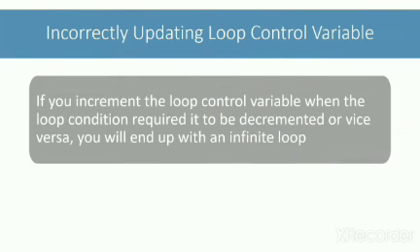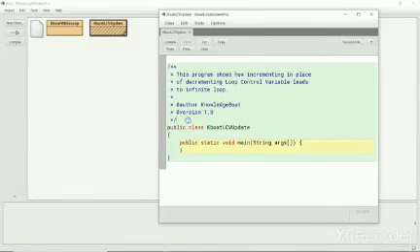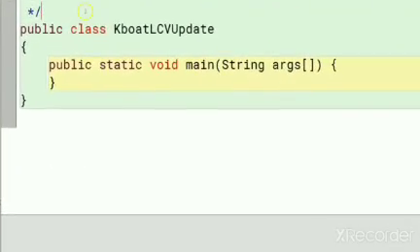The next common mistake that I want to discuss with you happens when you increment the loop control variable, but the loop condition required the loop control variable to be decremented. Let me show it to you with an example. This time, I want to write a program to print numbers backwards from 10 to 1.